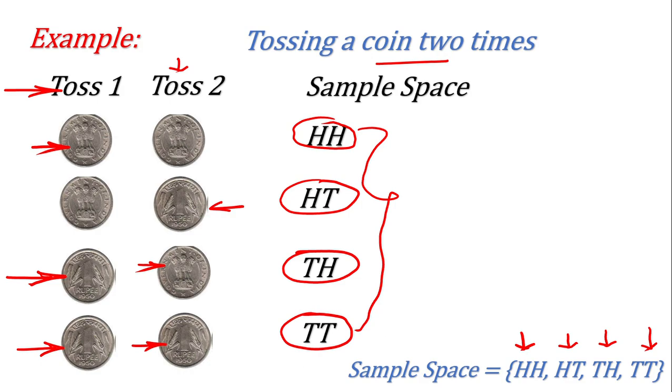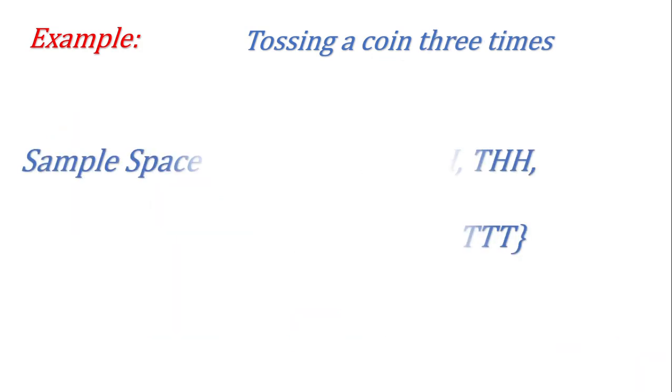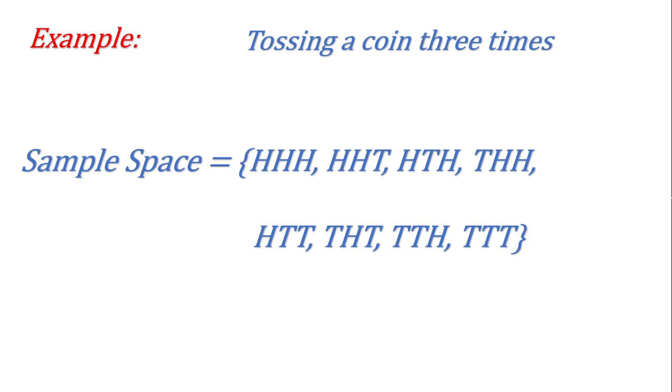Now going further, if you toss a coin 3 times, then you can see I have written it a little bit directly for you. I am sure you understand it now. If you toss a coin 3 times, then you can have all 3 heads, toss 1, toss 2, toss 3, or you can have first 2 heads and third tail, or first head, second tail and third head, or first tail, second head and third head.